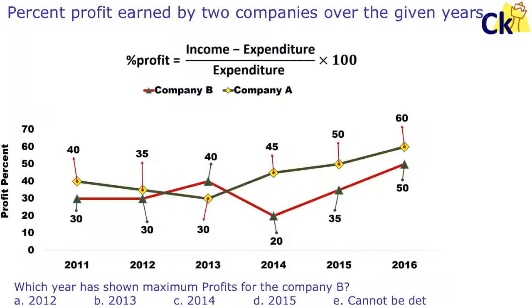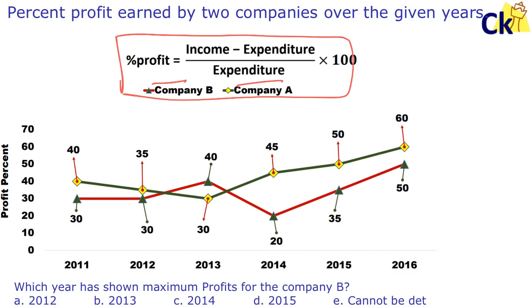Now this is a formula based question. They'll give you the formula for company A and company B. Which year has shown the maximum profit for company B? So company B's maximum profit was within which year? Please pause the video and try to solve. Which has shown the maximum profit by company B?